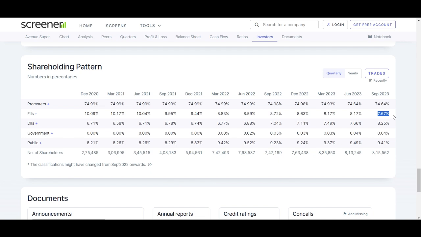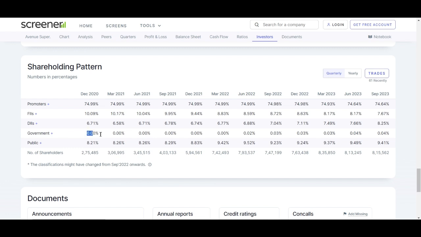This shift suggests a changing sentiment among foreign institutional investors regarding DMART stock. Domestic institutional investors, DIIs, have shown a slight increase in their stake, growing from 6.71% in December 2020 to 8.25% in September 2023. This uptick may indicate a growing interest and confidence from domestic institutional investors.